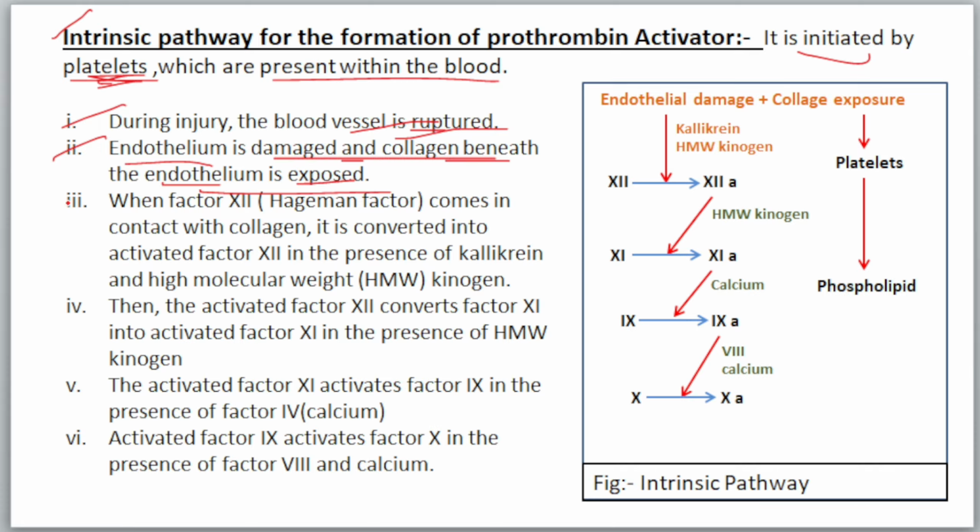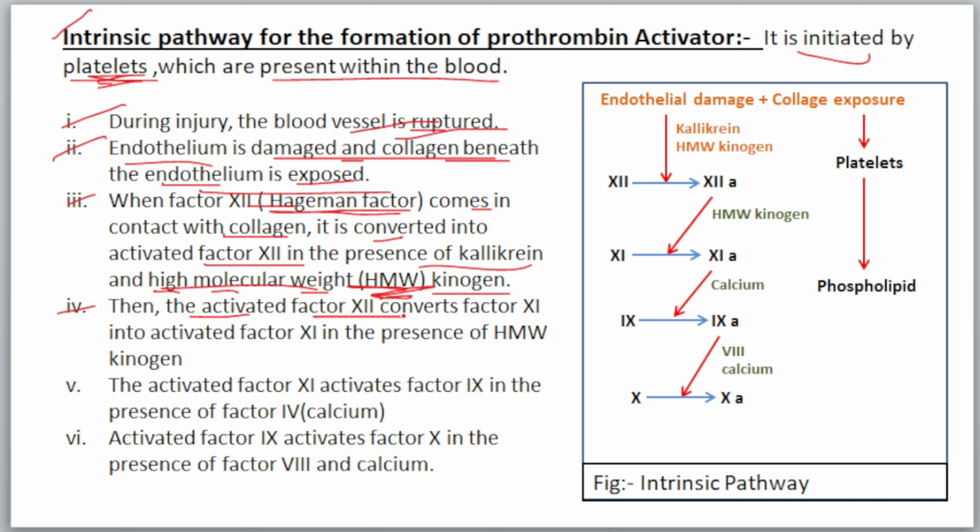So when factor 12, whose name is Hageman factor, comes in contact with the collagen, it is converted into activated factor 12 in the presence of kallikrein and high molecular weight kininogen. It is also called HMW kininogen. H for high, M for molecular and W for weight.